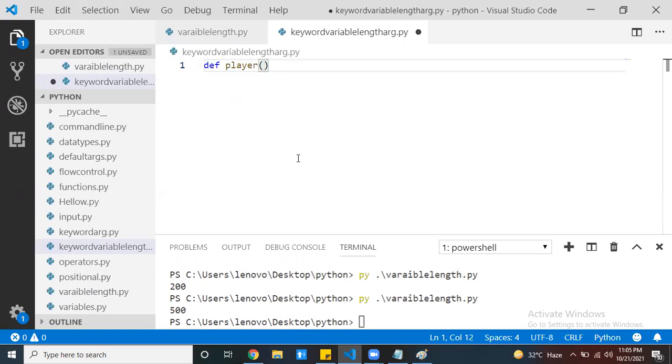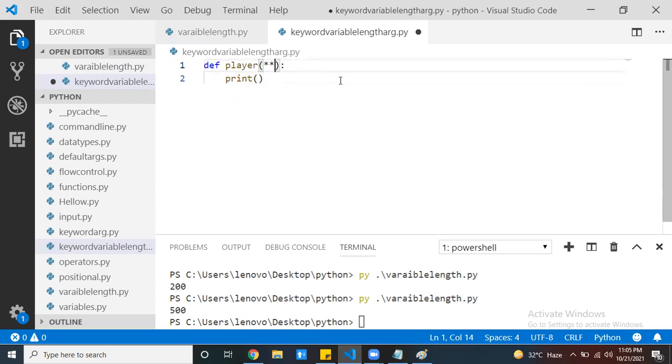For example, this is regarding one cricket player. I don't know how many values I have and how many values I need to pass to that particular function. I don't have the exact count. Then by using keyword variable length argument, we can hold any number of key value pairs.